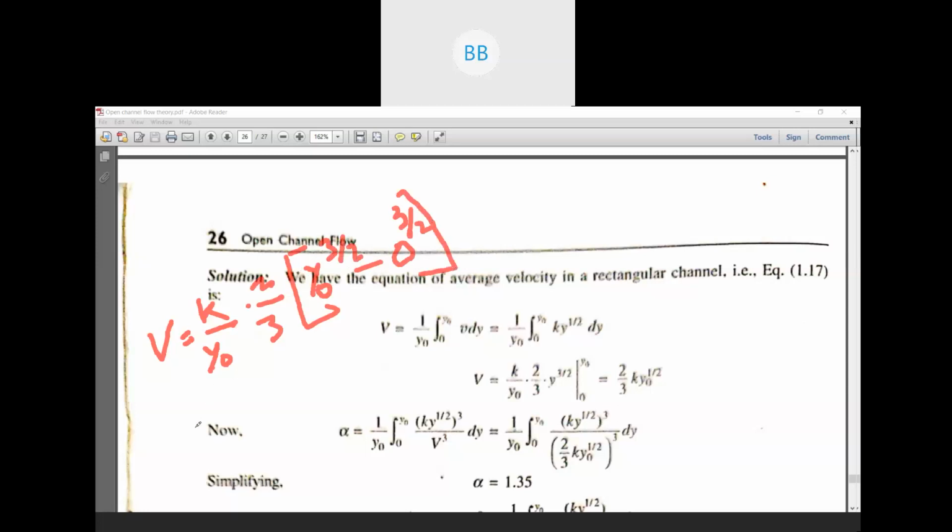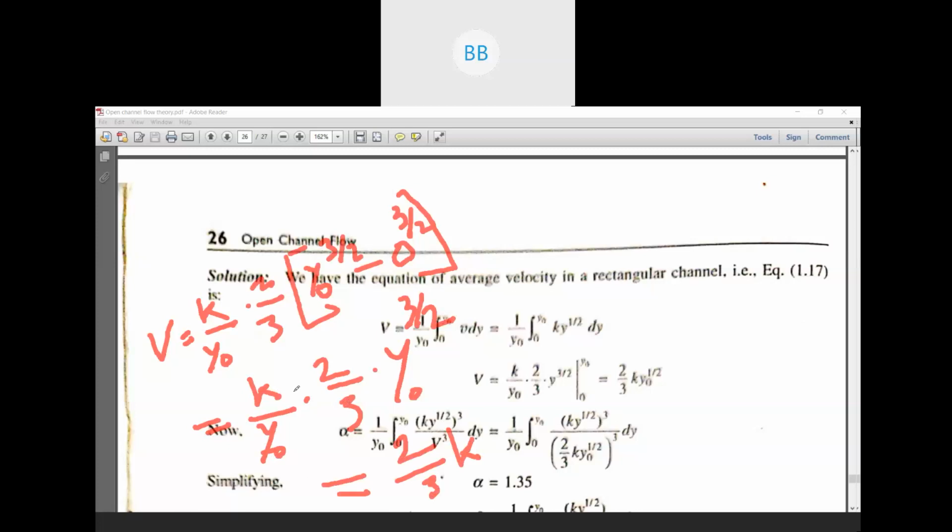So this will give you k divided by y naught multiplied by 2 by 3 multiplied by, as this will be 0 to the power 3 by 2, it's 0. So what will be remaining? y naught to the power 3 by 2. So again, if you simplify, 2 by 3 k, k will be there.